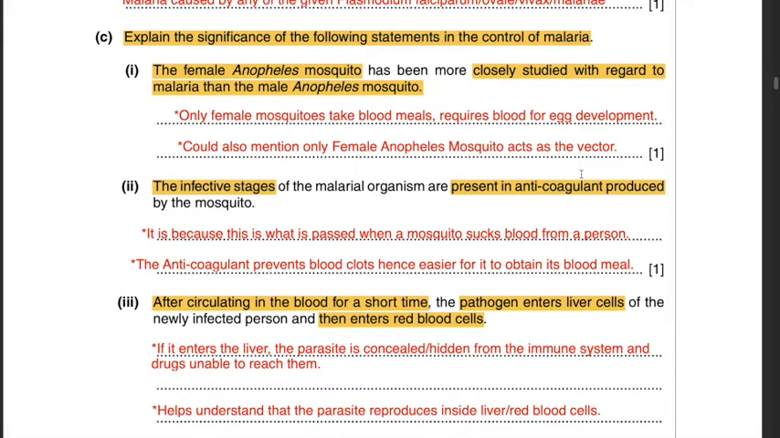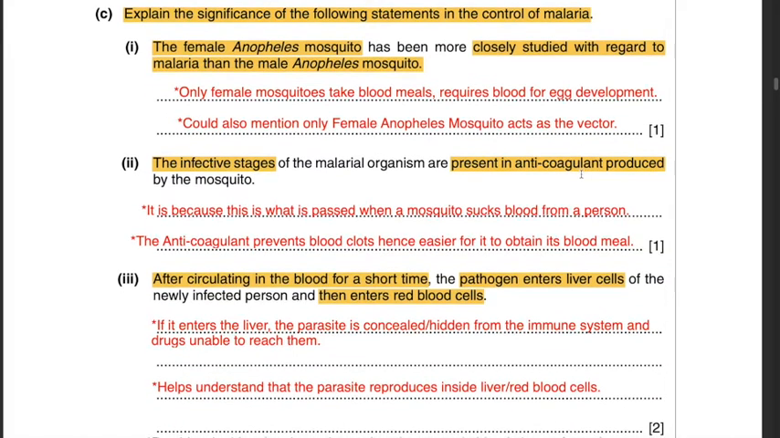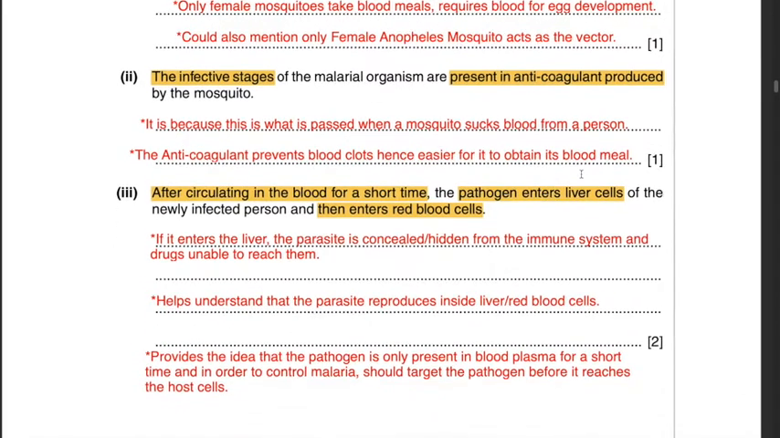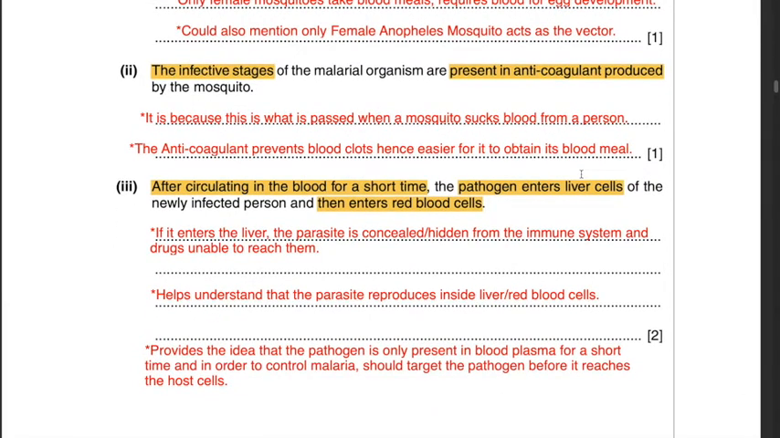And part 3. After circulating in the blood for a short time, the pathogen enters liver cells of the newly infected person and then enters red blood cells. What is the significance of this statement in the control of malaria? Well, if it enters the liver, the parasite is concealed or hidden from the immune system and drugs would be unable to reach them. Therefore, this is a key thing to help scientists or whoever makes drugs that target the specific parasite know that they should target the pathogen before it reaches the host cells.